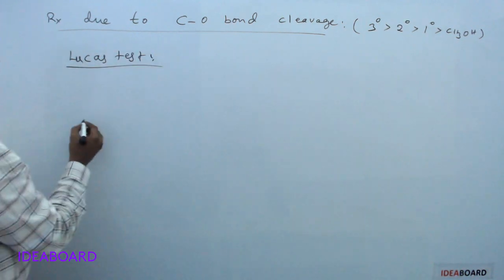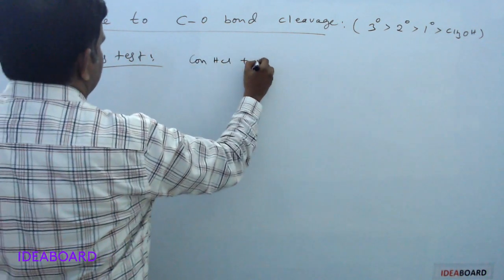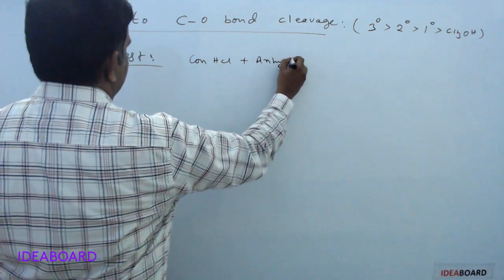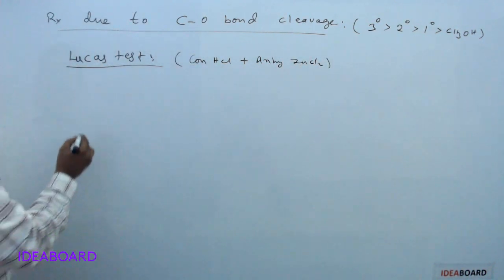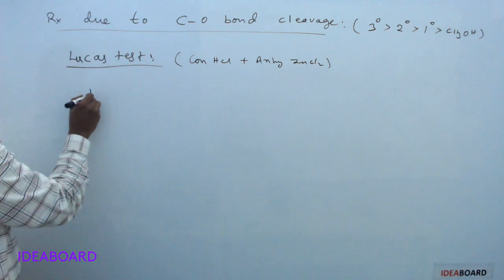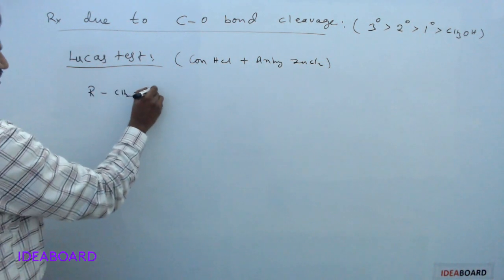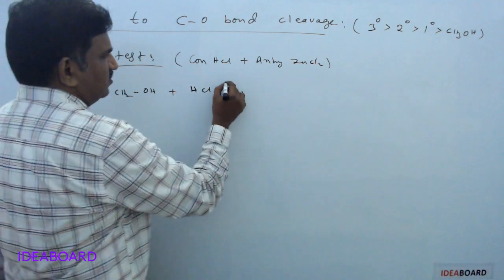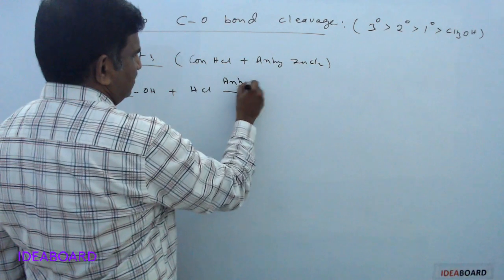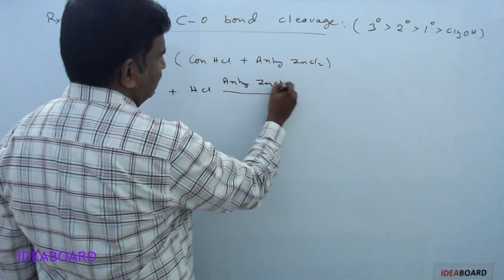Here, Lucas test means what? Concentrated HCl and anhydrous zinc chloride mixture is reacting, that is called the Lucas reagent. Suppose any alcohol I am taking, suppose this is RCH2OH and this is HCl in the presence of anhydrous ZnCl2.